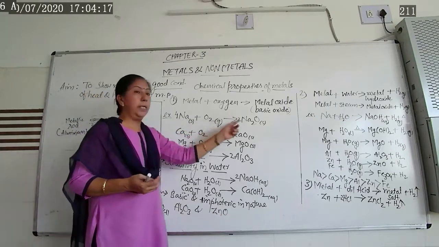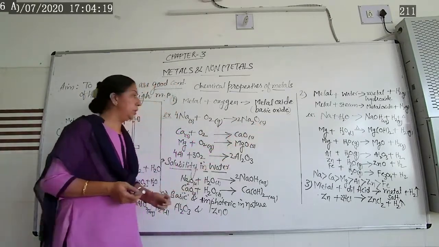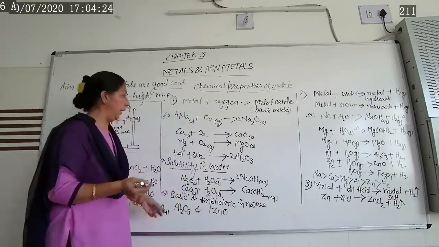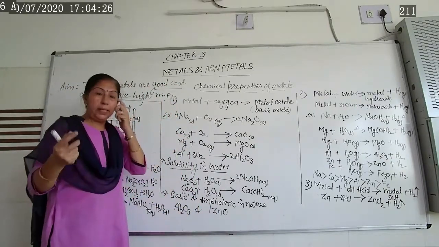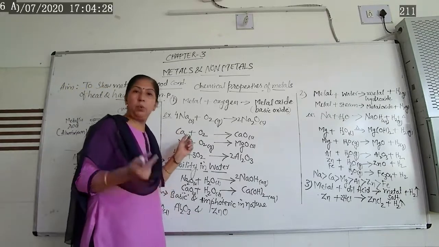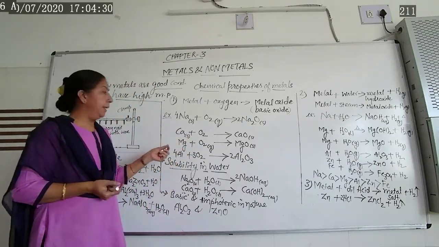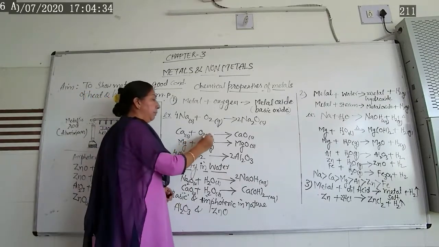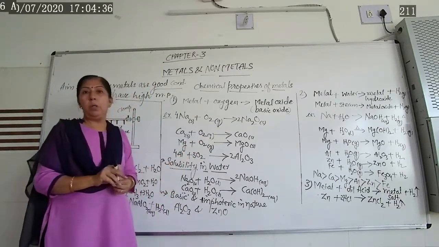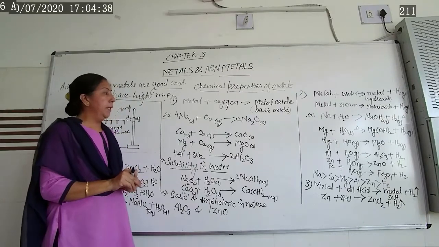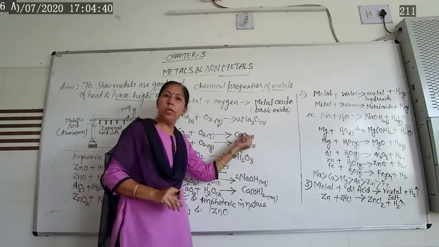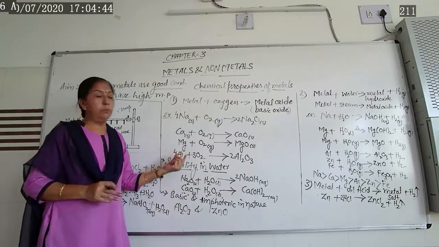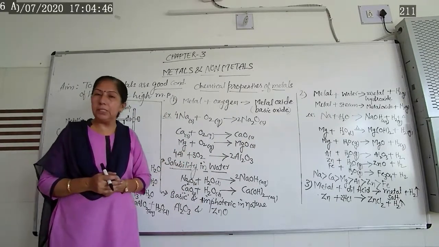But these metal oxides are what? Sodium reacts with oxygen gas, then it gives you sodium oxide. Calcium reacts with oxygen gas. Calcium is what? Solid in nature. Metal is there, solid in nature, reacts with oxygen gas. It produces calcium oxide, that is a solid form. Calcium oxide once again is what? Basic in nature.